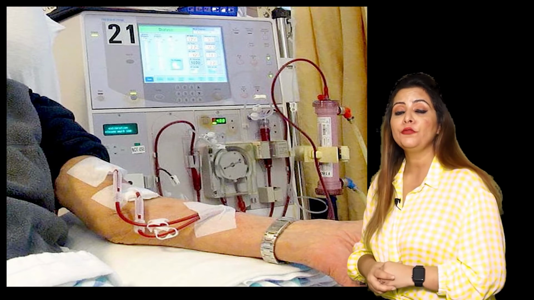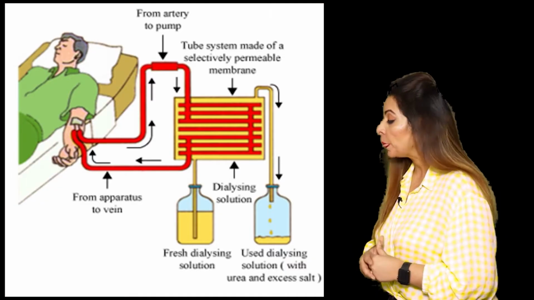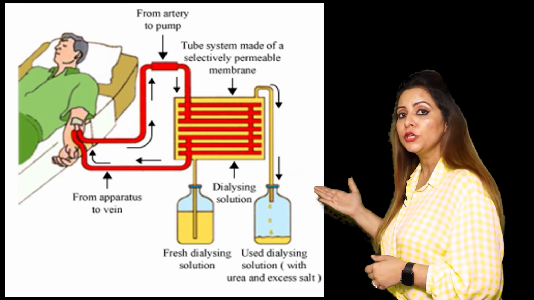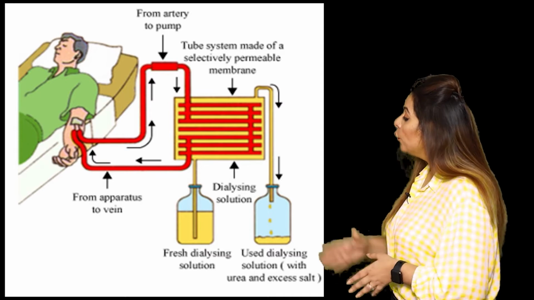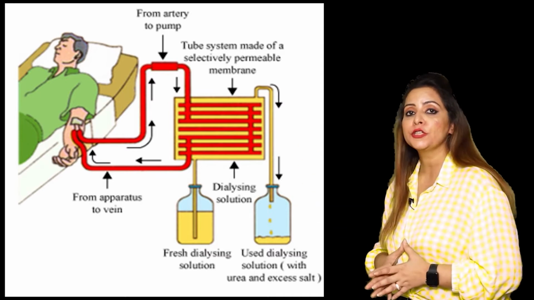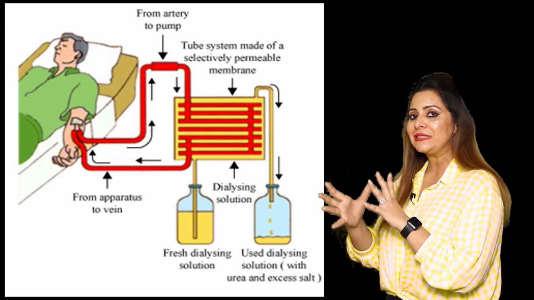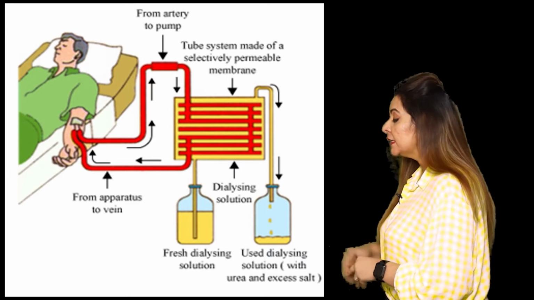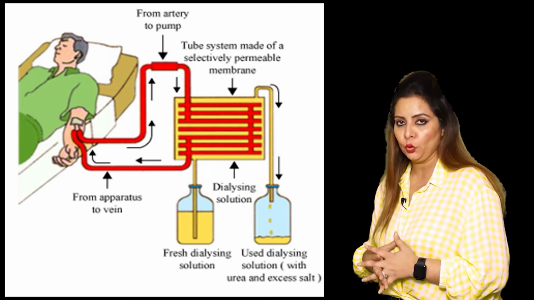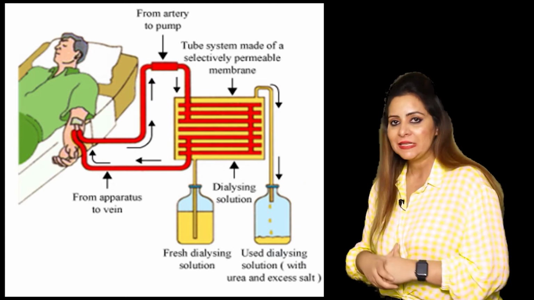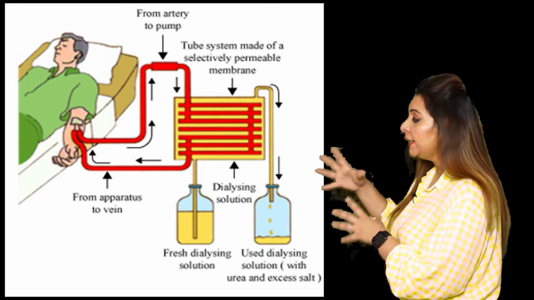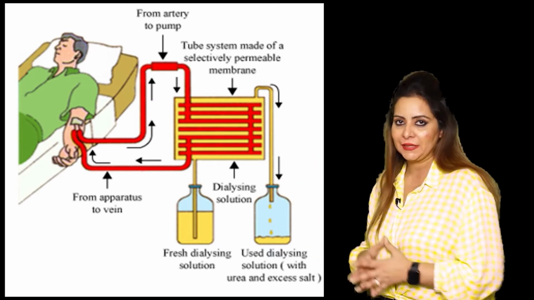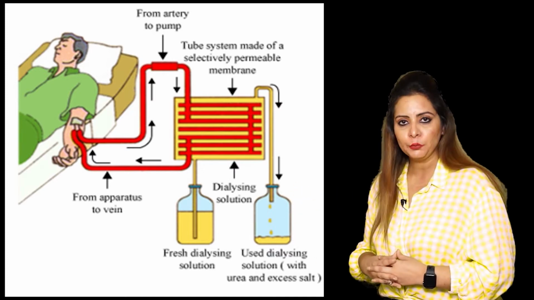So you can see that the blood is taken out from the renal artery, right? Then this blood is made to flow through these cellulose tubes. When the blood flows through these cellulose tubes, the diffusion process takes place. Now, what substances diffuse? We know that the blood which is coming is impure. It carries certain toxic substances. And outside it is the dialyzing solution, which contains the pure, useful components.